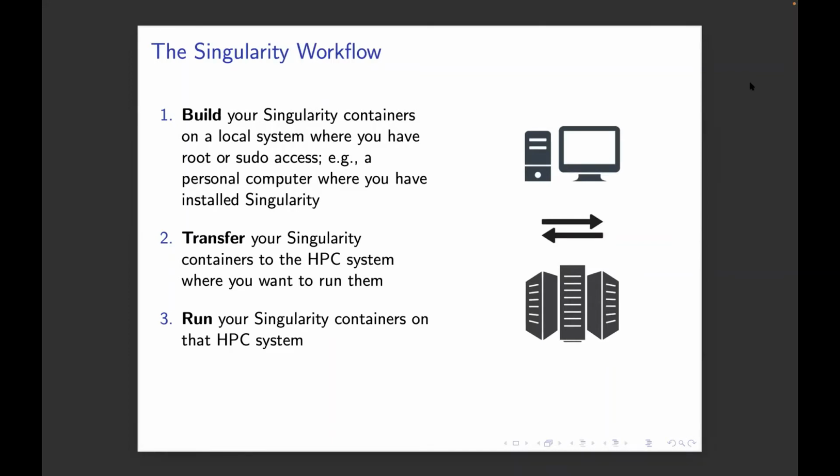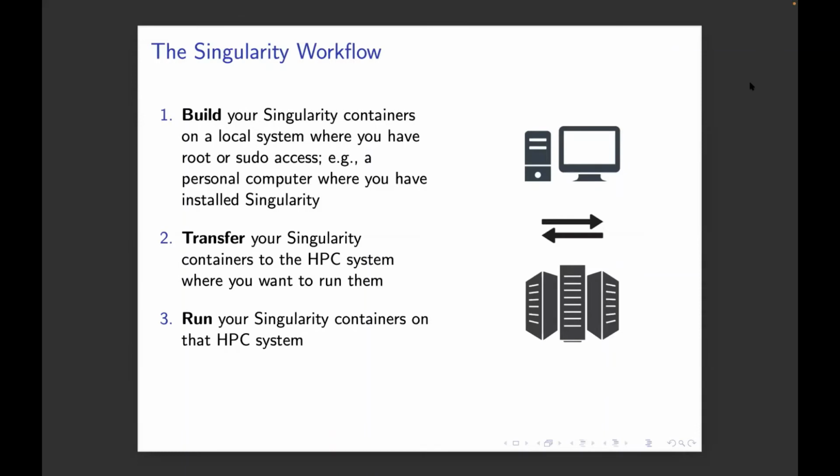You will never have root access, so you cannot build your containers on those systems. In Singularity, there are some special features that would allow something like that to happen, but we don't implement it. I don't know if anybody else on the XSEDE network of systems does, but in general, this is the rule. You have to build your containers somewhere where you have root access.